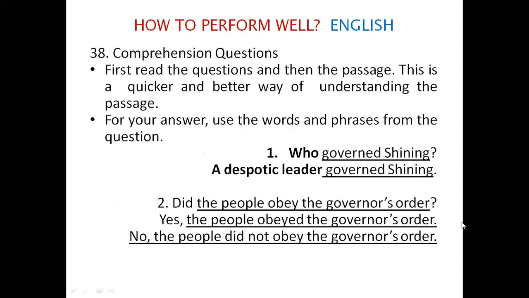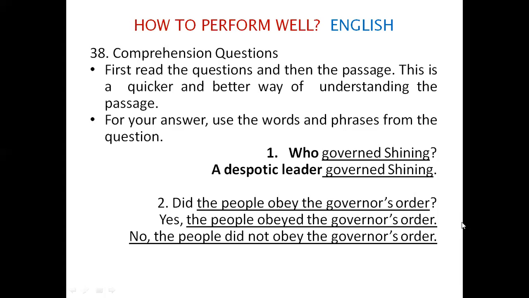Next is how to perform well. Under how to perform well, we have been discussing the 38th question, that is the comprehension question. You have a comprehension question for a general passage. A passage will be given, a passage from prose, not from your prescribed prose, and one poem will be there just for paraphrase. This is outside the text.